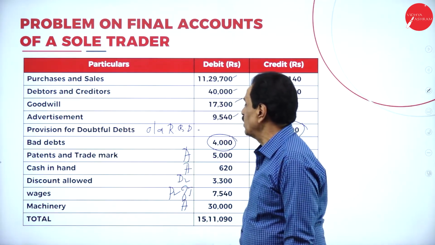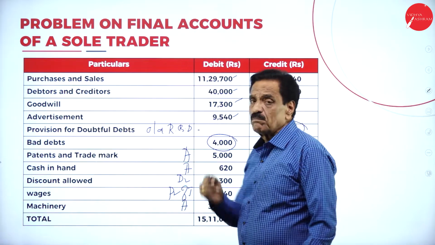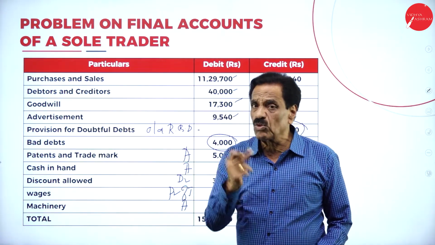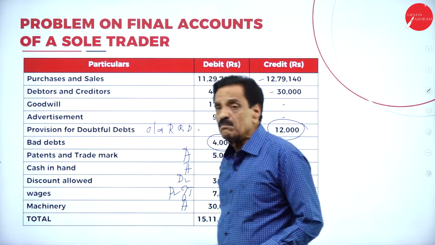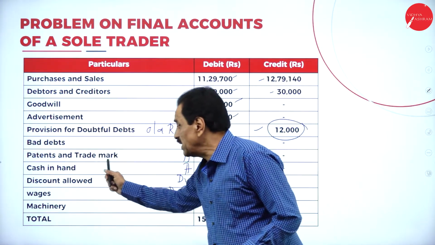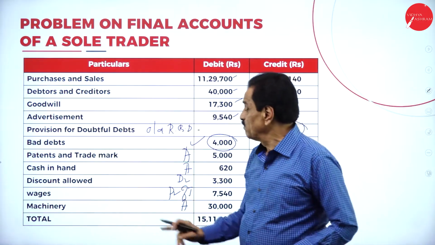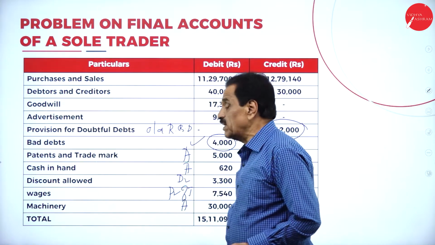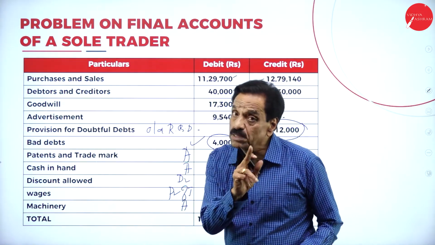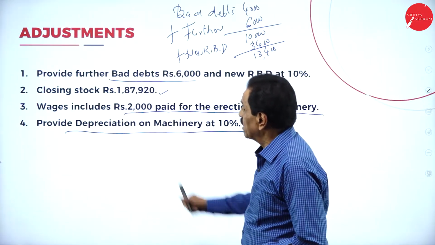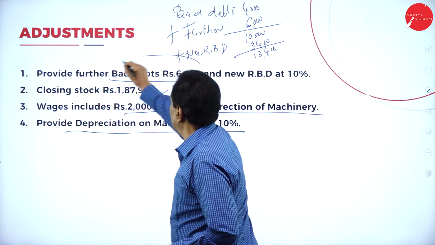Provision for old RBD means this is here. Bad debt: add further bad debt plus new RBD minus old RBD. I'm going to explain this one. Bad debt means irrecoverable money, profit and loss account. Patent and trademark is an asset, cash in hand is an asset, discount allowed is an expenditure, wages is an expenditure, machinery is an asset. Here, remember, further bad debt is 6,000.